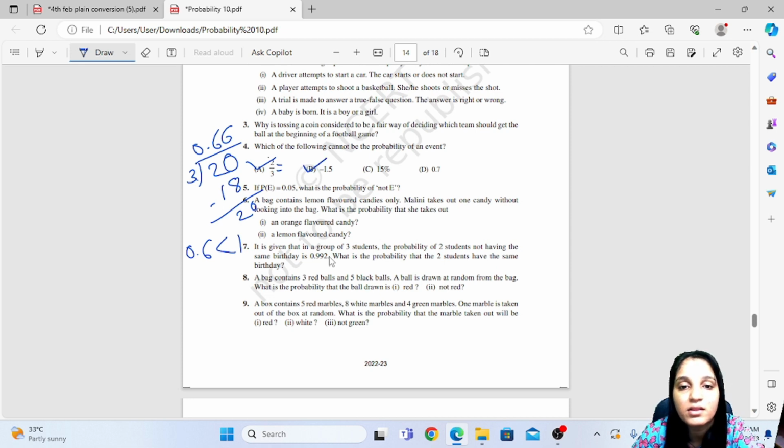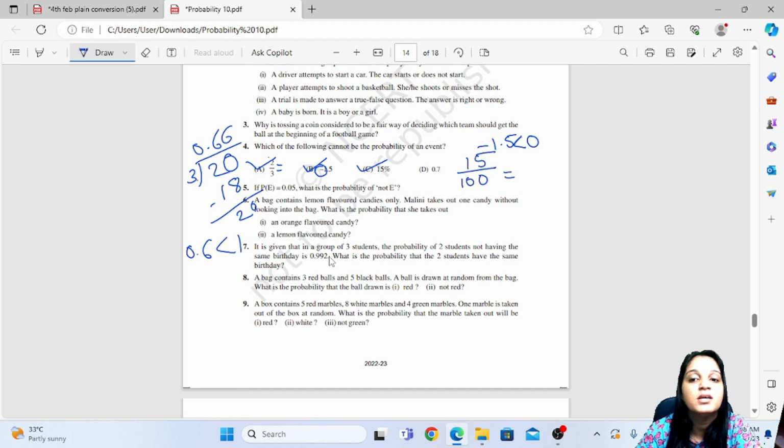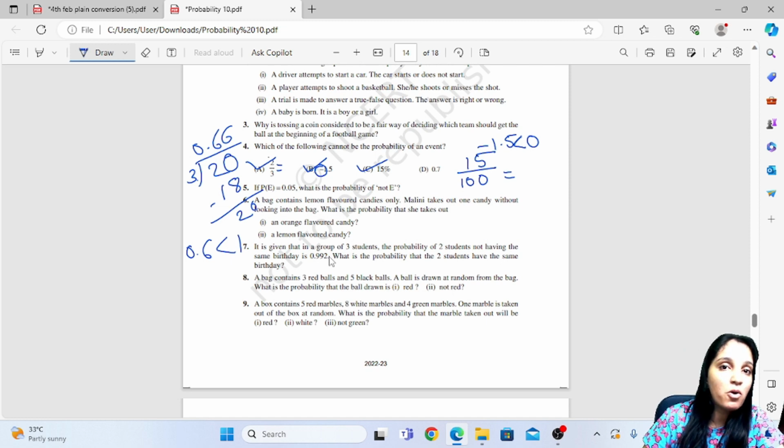Then B, see here, minus sign is there, right? So minus sign cannot be a probability because minus 1.5 is less than what? 0. So it cannot be a probability. Then see, 15%. When percent is there, we take it upon 100.